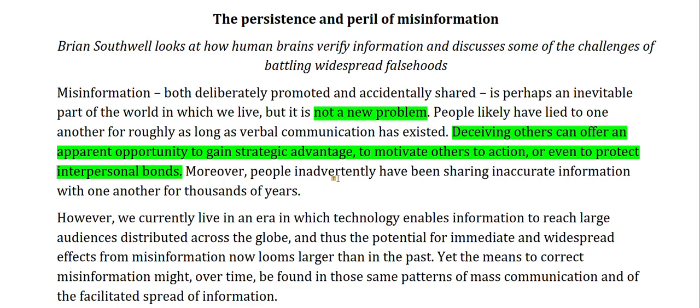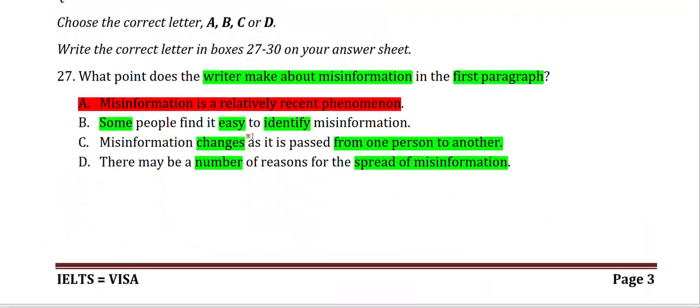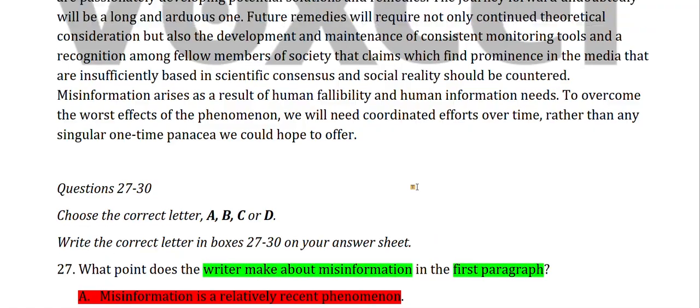Moreover, people inadvertently have been sharing inaccurate information with one another for thousands of years. So if you look at the options, for some people find it easy to identify misinformation, there is no mention of this. For misinformation changes from one person to another, there is no mention of this either. But they have said there are a number of reasons for the spread of misinformation.